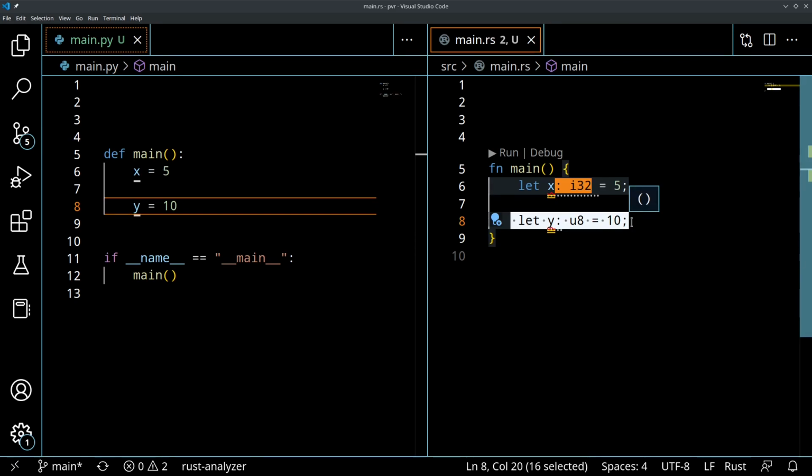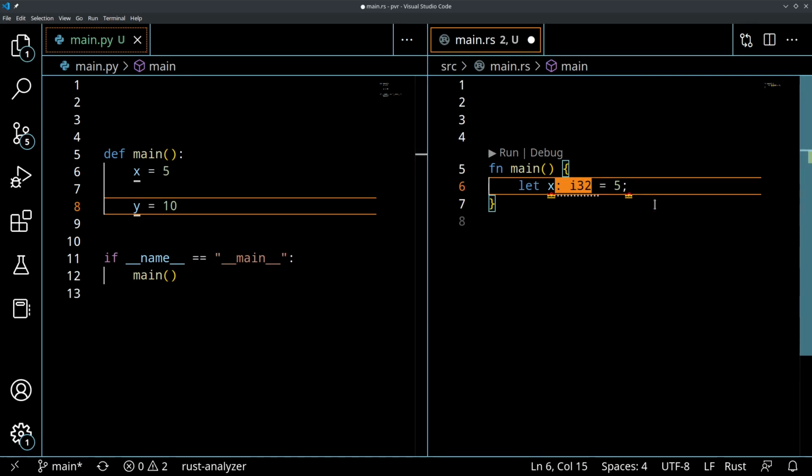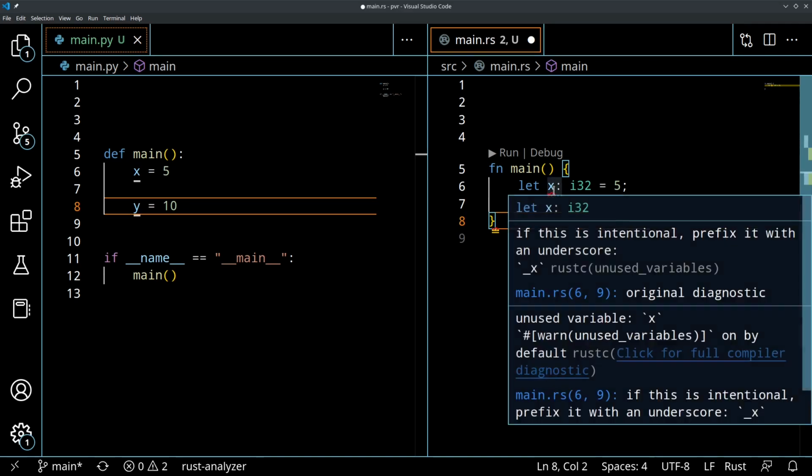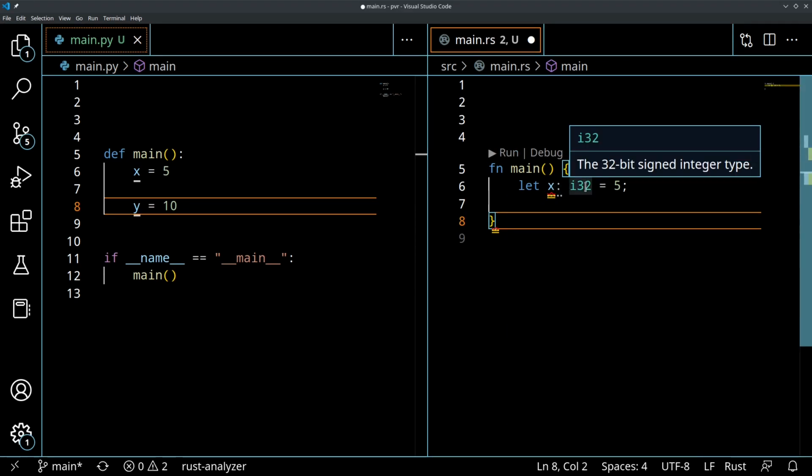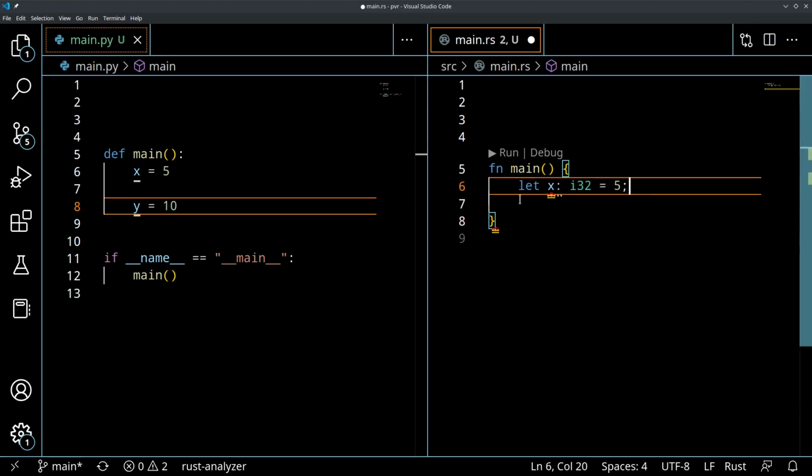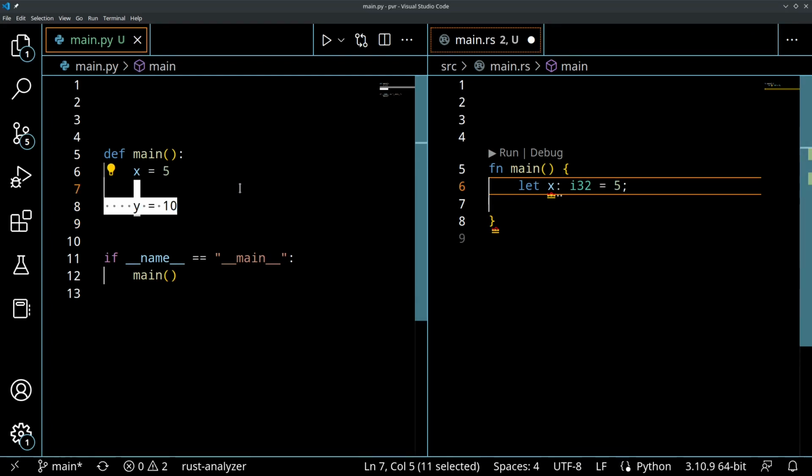But there's actually one more trick to this. So what if, let's delete y, and let's specifically call this an i32. So we know we have a 32-bit integer with the value 5. Now, what if we want to increment this by 1?